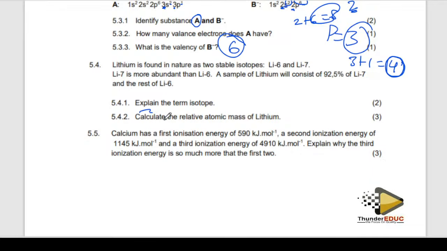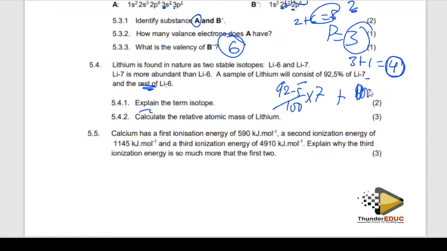So in this case, calculate the relative atomic mass of this. Here you're going to say the percentage, which is 92.5 divided by 100 times, they say that this one is lithium 7, plus, oh, they're saying the rest is this. So that's the balance. You have to subtract using a calculator, and then you say that it is 9.